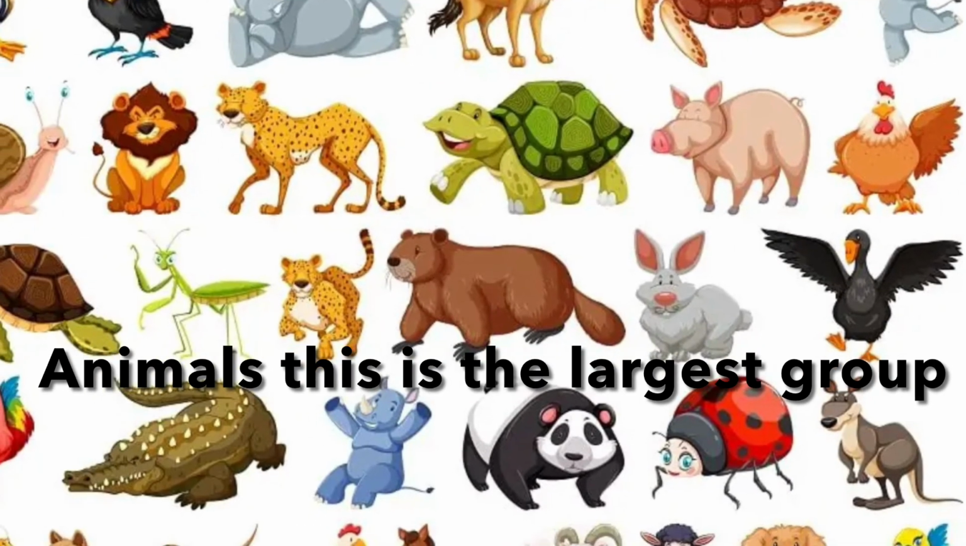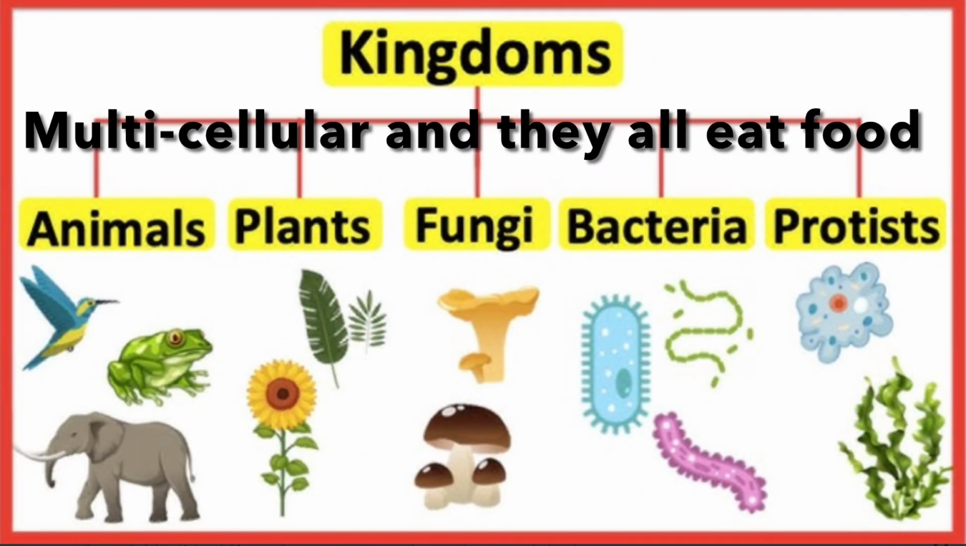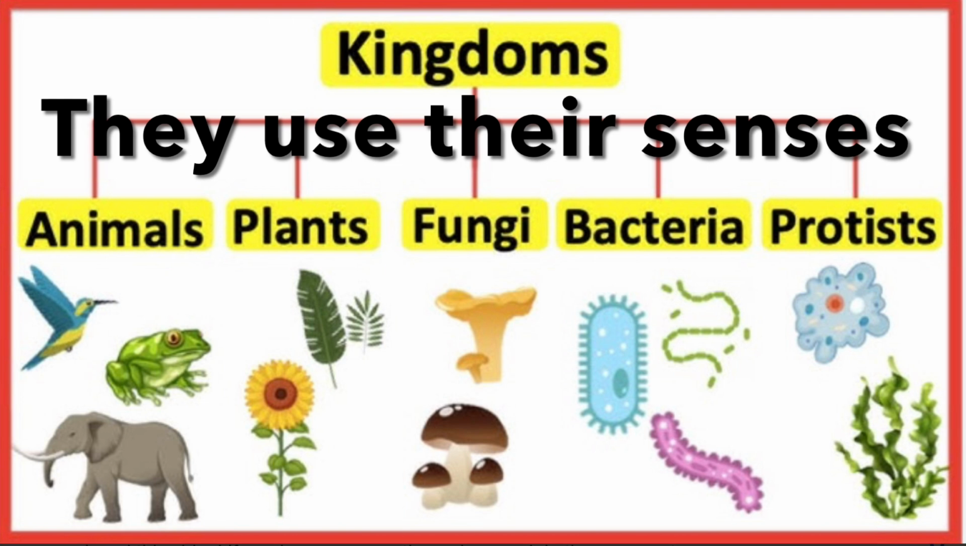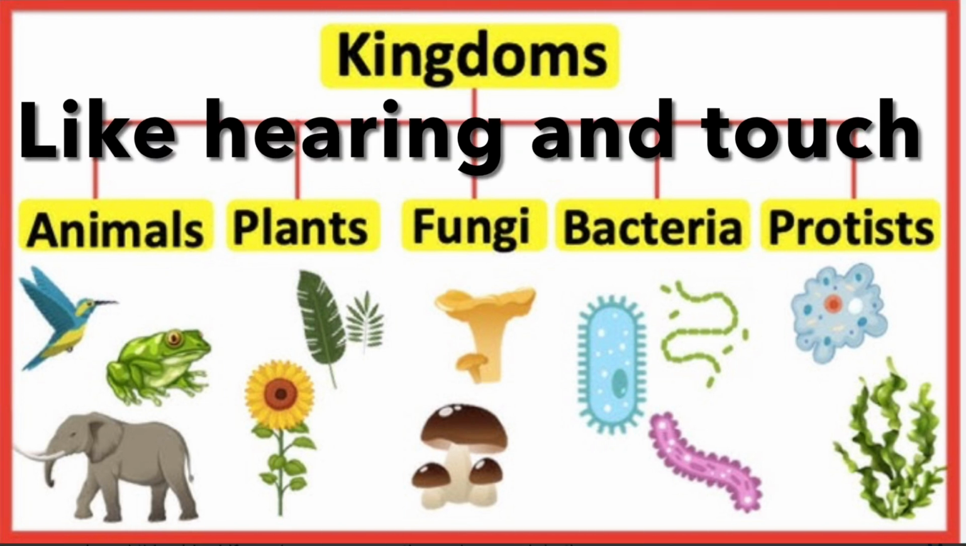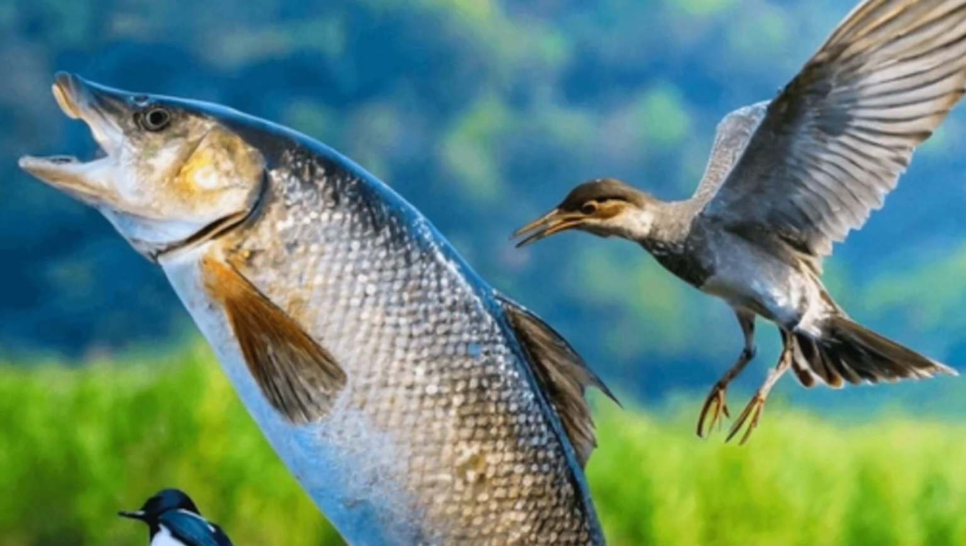Animals, this is the largest group. Multicellular and they all eat food. They use their senses like hearing and touch. Examples are birds, fish, mammals and such.